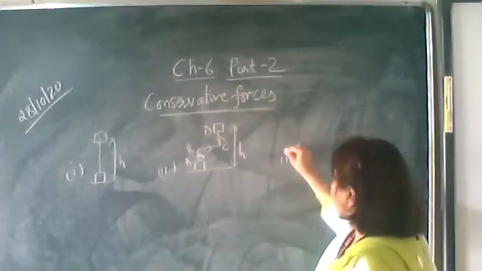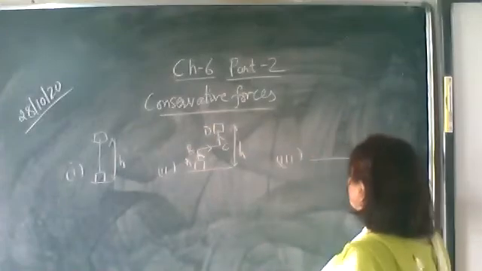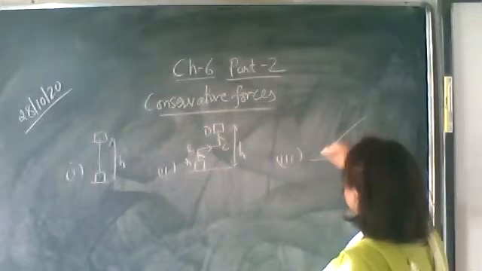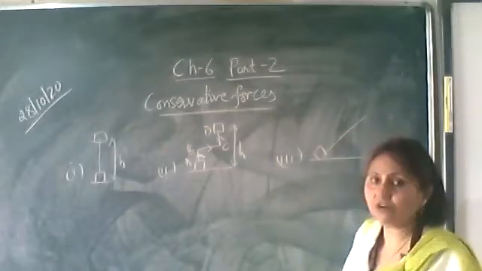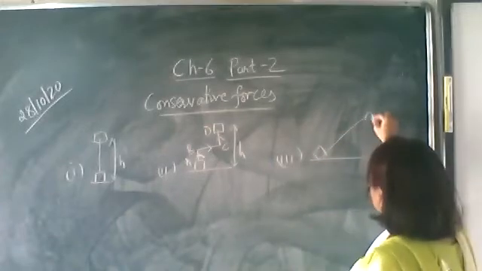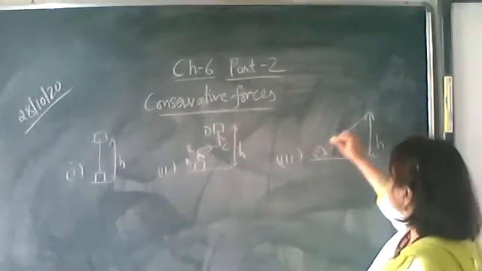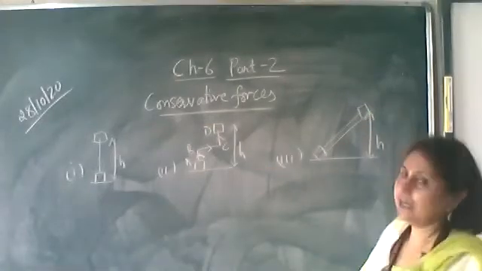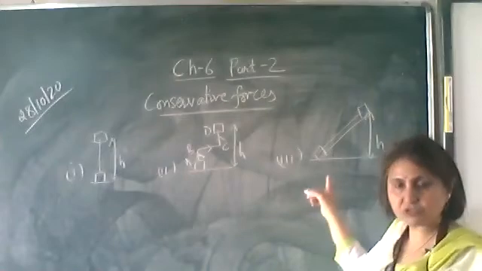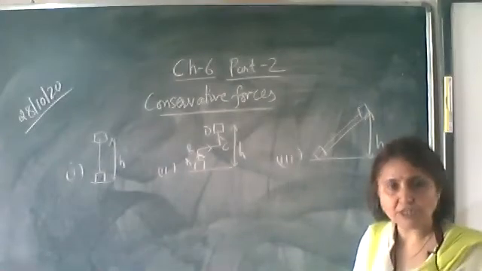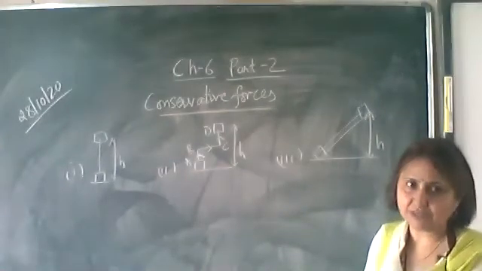In the third case, we'll push it along an inclined plane, but the height is the same, h only. In all three cases, we'll find out the work done.